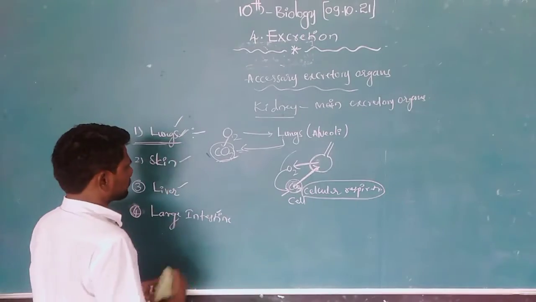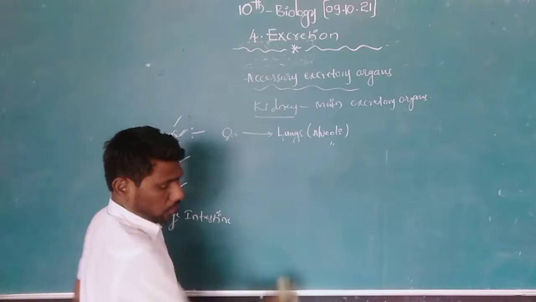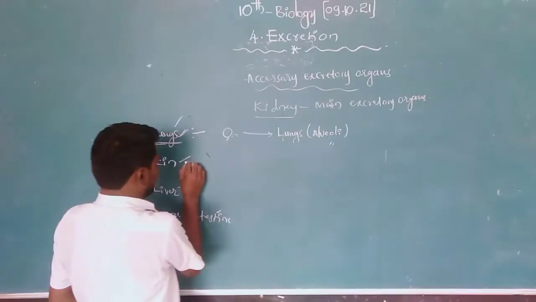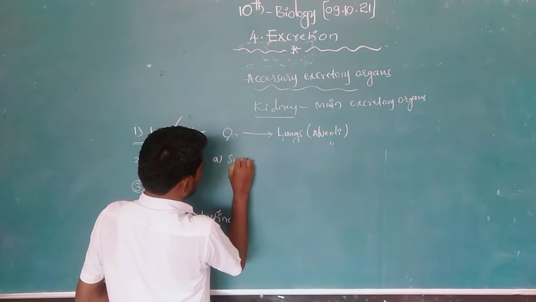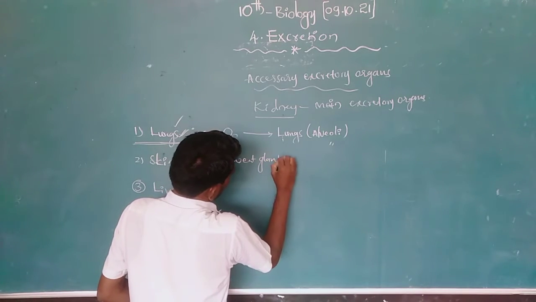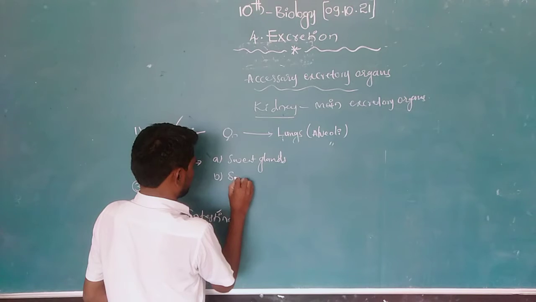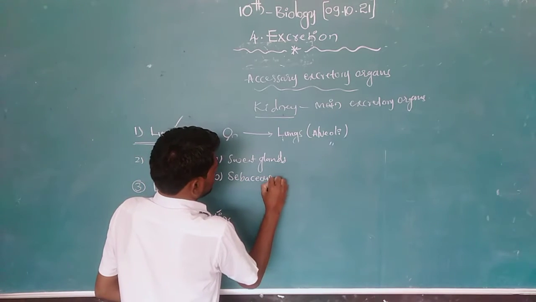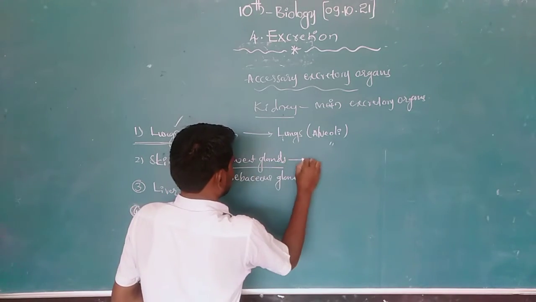Next, skin. How is skin an excretory organ? The skin consists of two types of glands. One is sweat glands. The second is sebaceous glands.